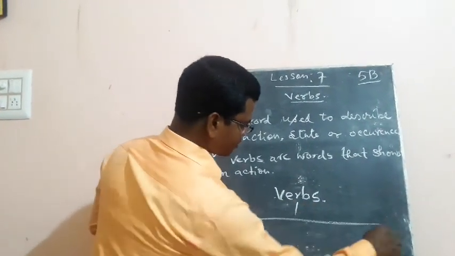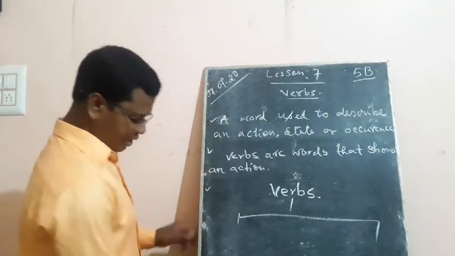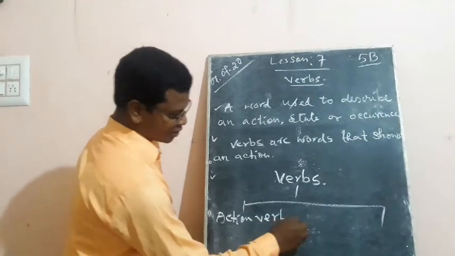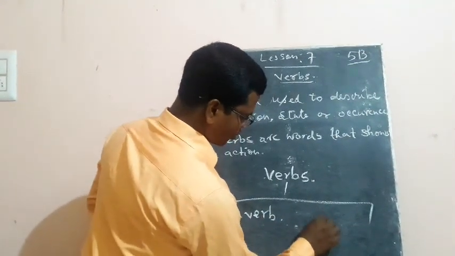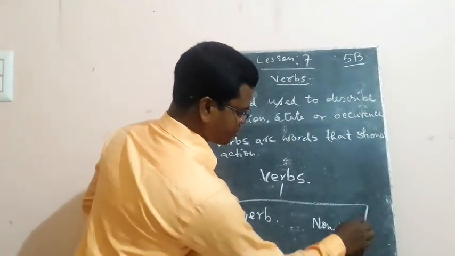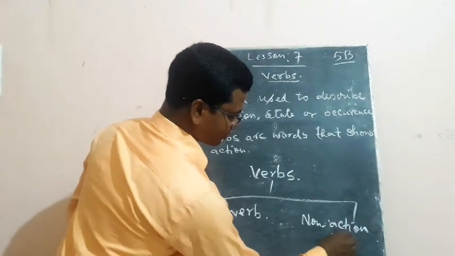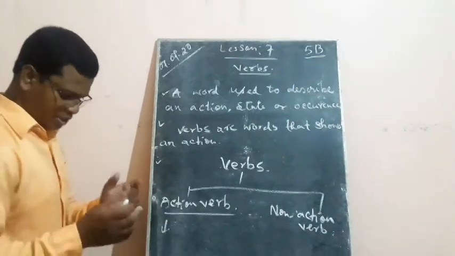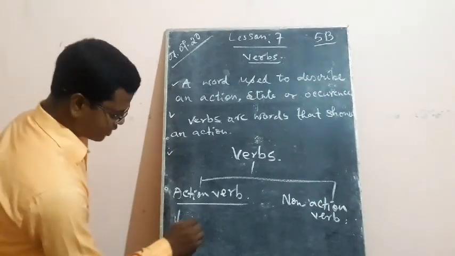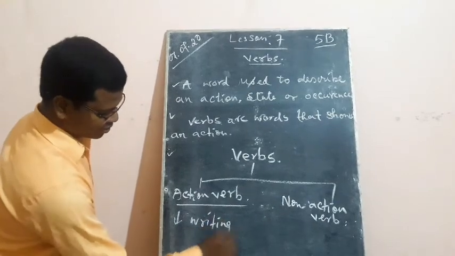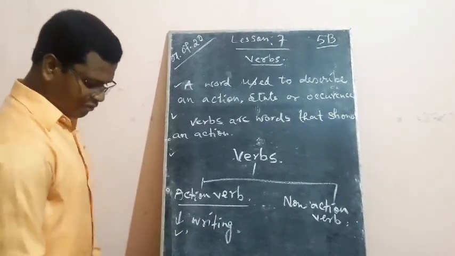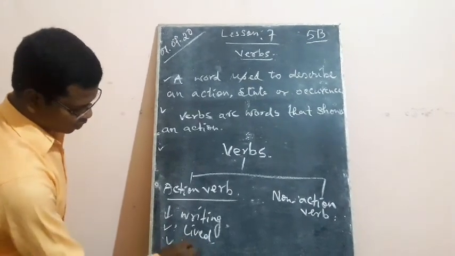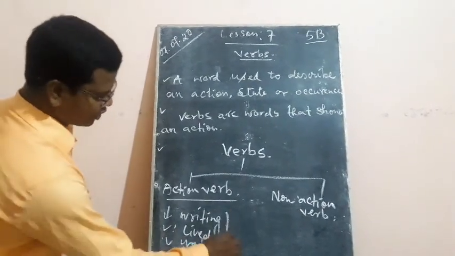Verbs are again divided: on one side the action verb, and the other side we can see the non-action verb. Action verbs we have already seen. Suppose, what am I doing now? I am writing. So writing is also an action, something is being done. Next we have lived, then from the book it is worked. So all these are examples of the action verb.